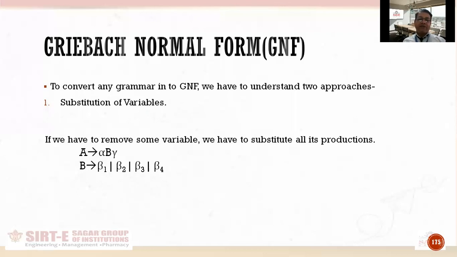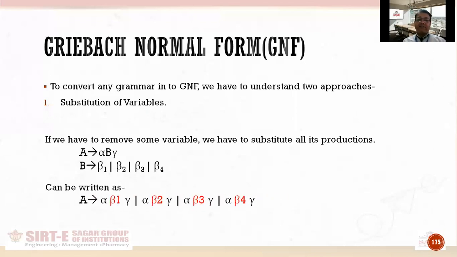हम क्या करते हैं कि जो भी वेरिएबल हमें नहीं चाहिए हमारी ग्रामर में, उसकी जगह हम उस वेरिएबल के सारे प्रोडक्शन ग्रामर में पुट कर देते हैं. Now one thing should be kept in mind while doing this: whenever you substitute, you have to substitute all the productions. It is not that you substitute the two productions that are useful and leave the two that are not. Whenever we substitute any variable's productions, we will substitute all of them simultaneously.